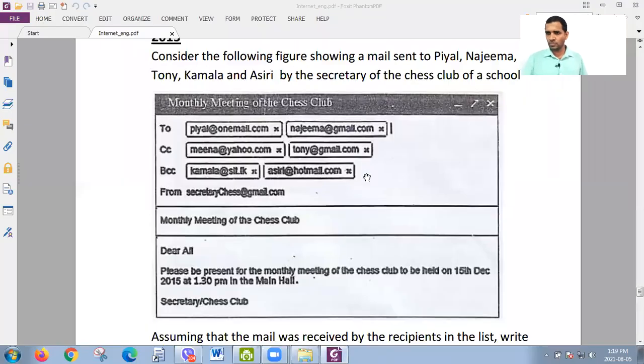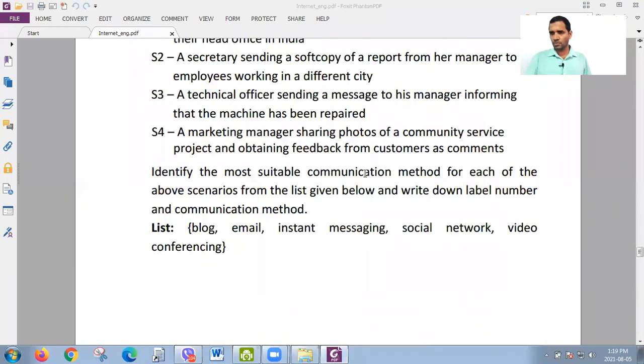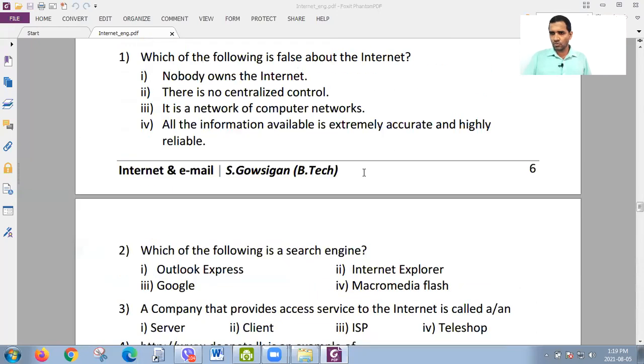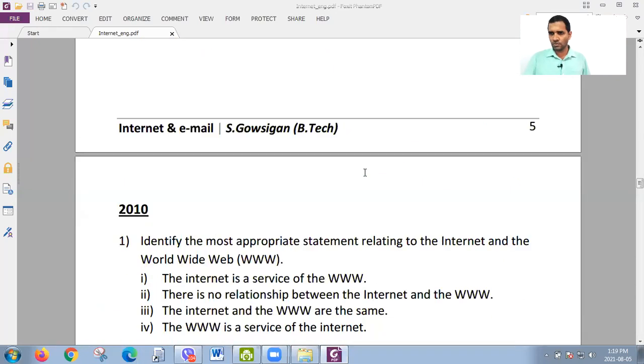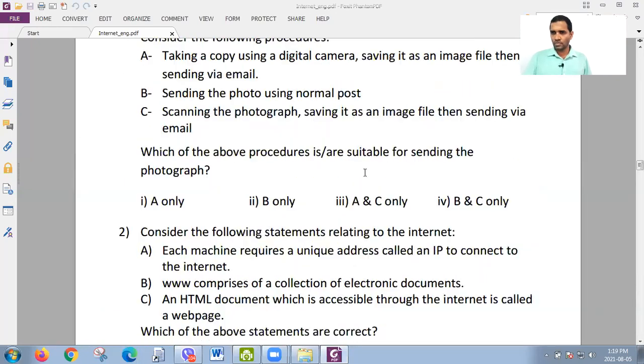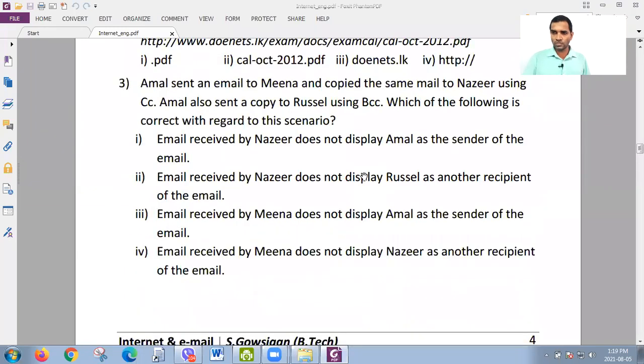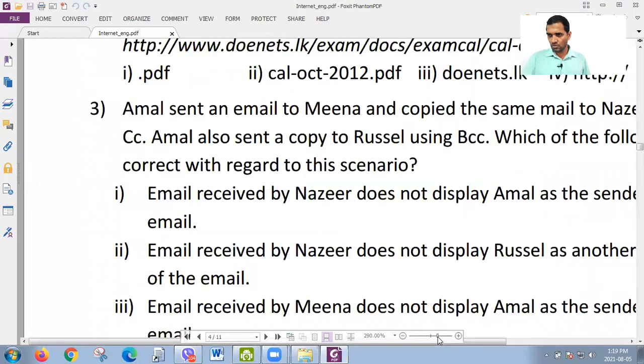Before I start today's lesson, I just want to take one or two other simple MCQ questions. These are past paper questions. We can practice the other questions later, when we start past papers. But now I just want to do this, because you have only now studied these things, so you have to understand everything. Right, look here, look at this one.